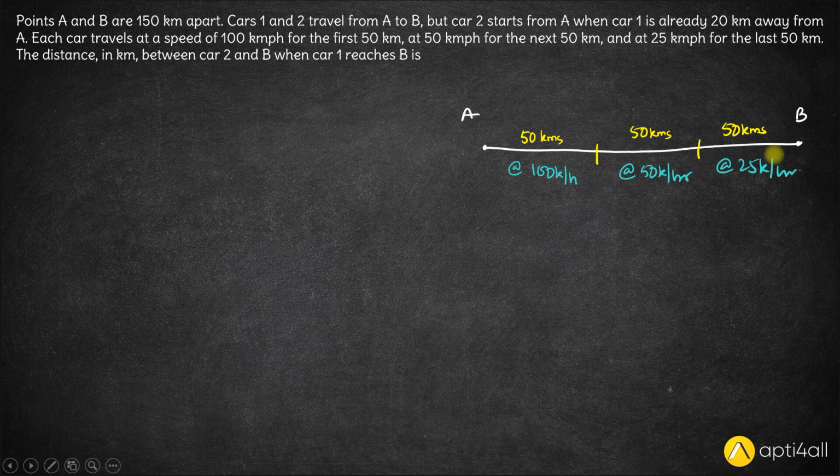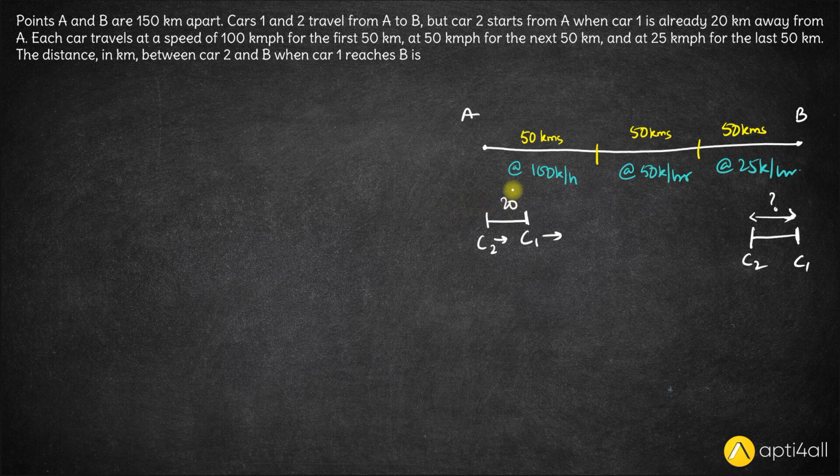And also we know that car 1 is 20 kilometers ahead when car 1 is here. That is when car 2 is going to start. Now we have to figure out what is the distance between the two cars when car 1 reaches B. So when car 1 reaches B, car 2 will be somewhere behind, right? So what is this distance? This is what we need to calculate.